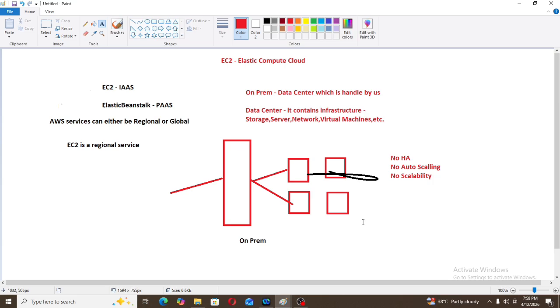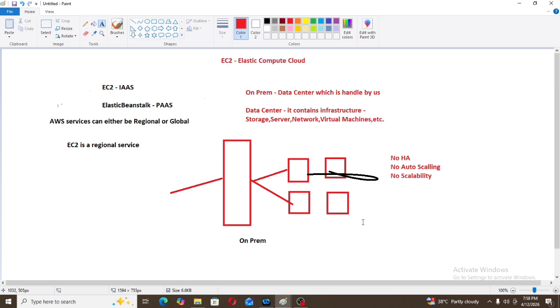Then what is scalability? Increasing the capacity of a server. Those options are not available in our on premises, so we are going to AWS. AWS will provide us high availability, auto scaling, and scalability. How will it provide this? Because all the services AWS is providing to us are virtual services.